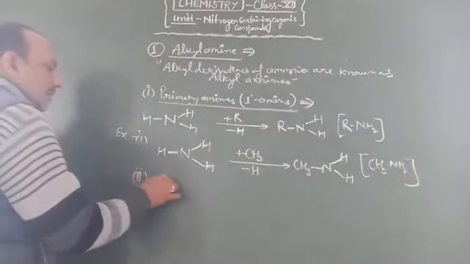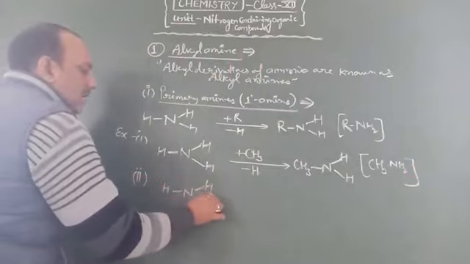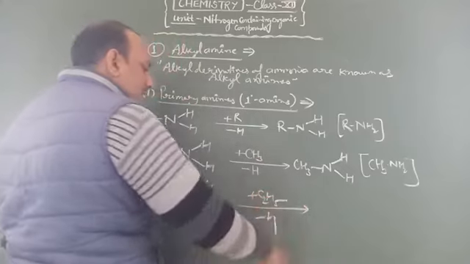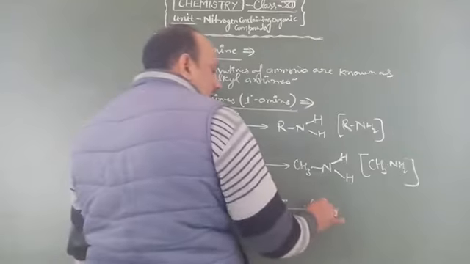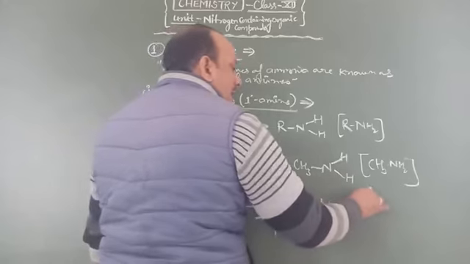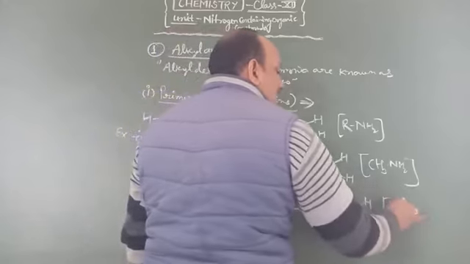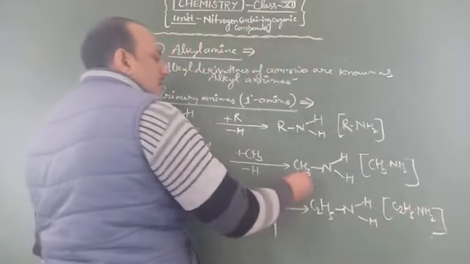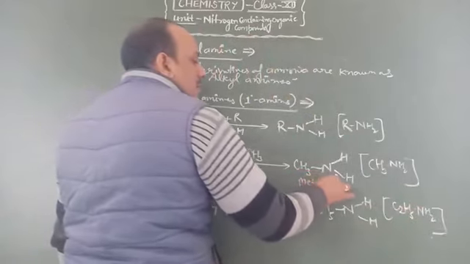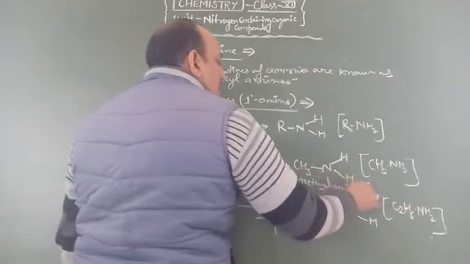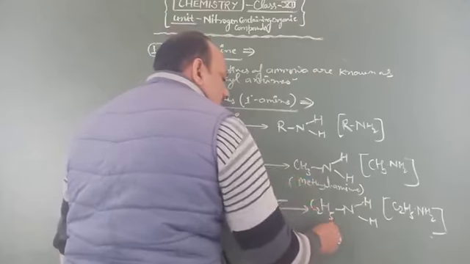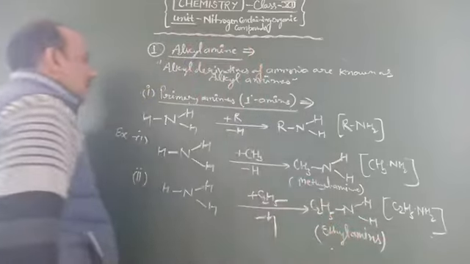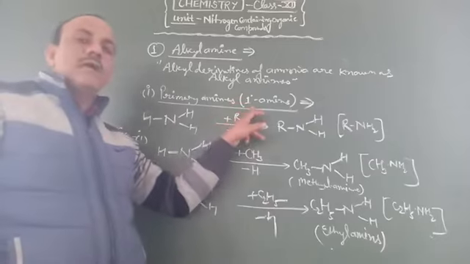For the second example, H-N-H-H: a single hydrogen atom is replaced by an ethyl group, which makes C2H5NH2. They are named methylamine and ethylamine. These are the simple names of amines, and this category is known as 1 degree amines.